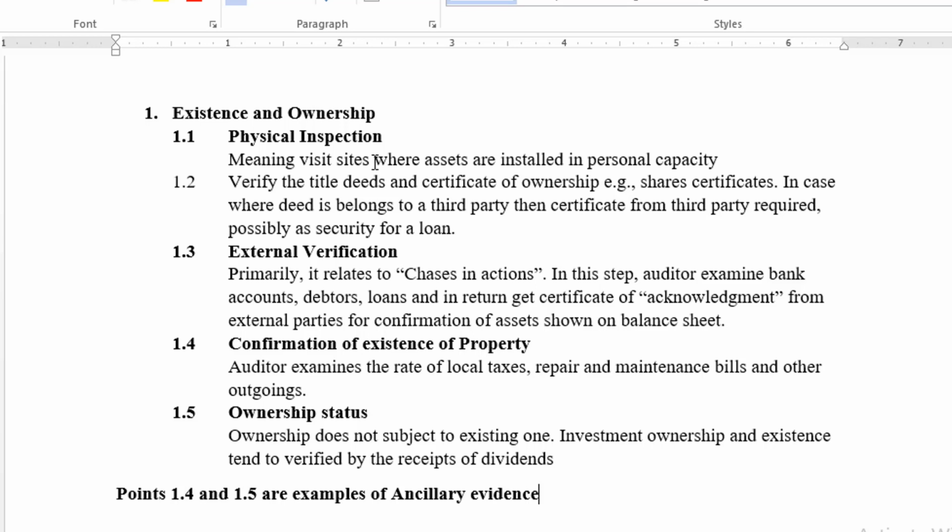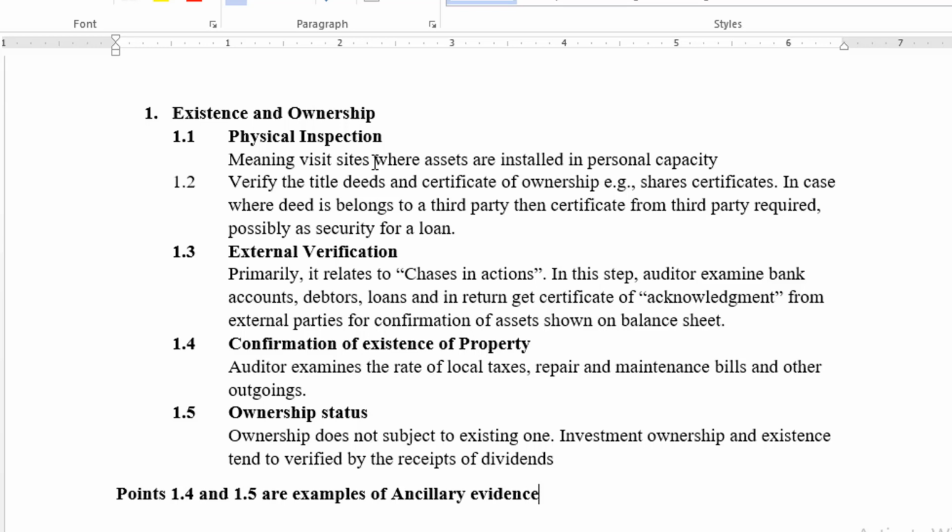Now the fourth point is confirmation of existence of property, the property that exists on the paper of the company. There is a need for confirmation of existence of property. In this case, the auditor examines the rate of local taxes that has been imposed on the property by the government, and repair and maintenance bills and other outgoings that directly deal with the property.